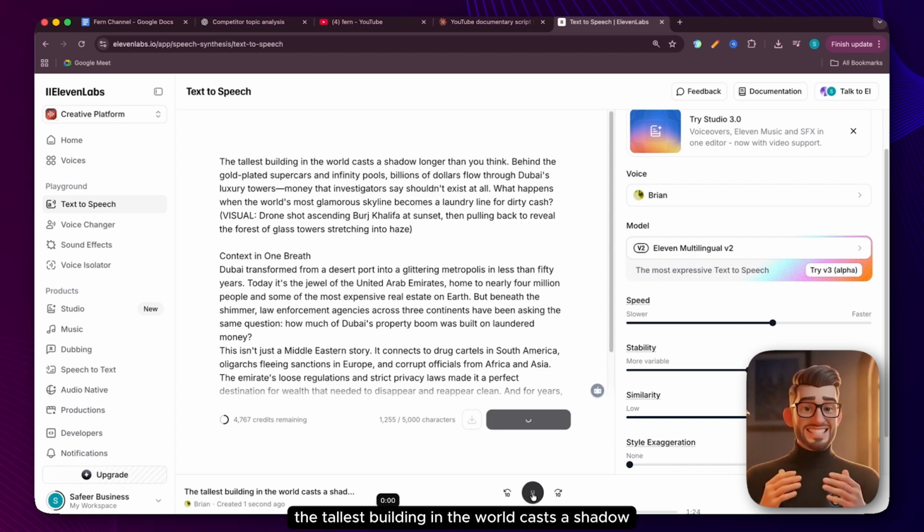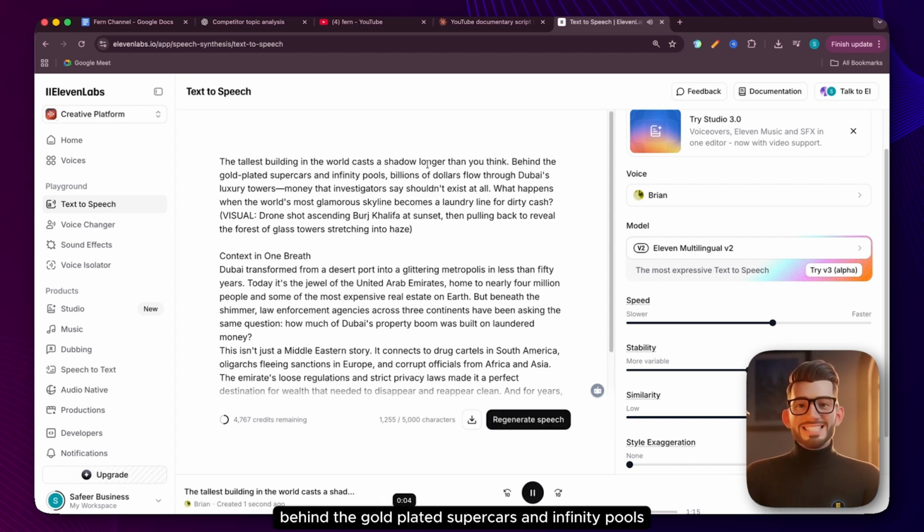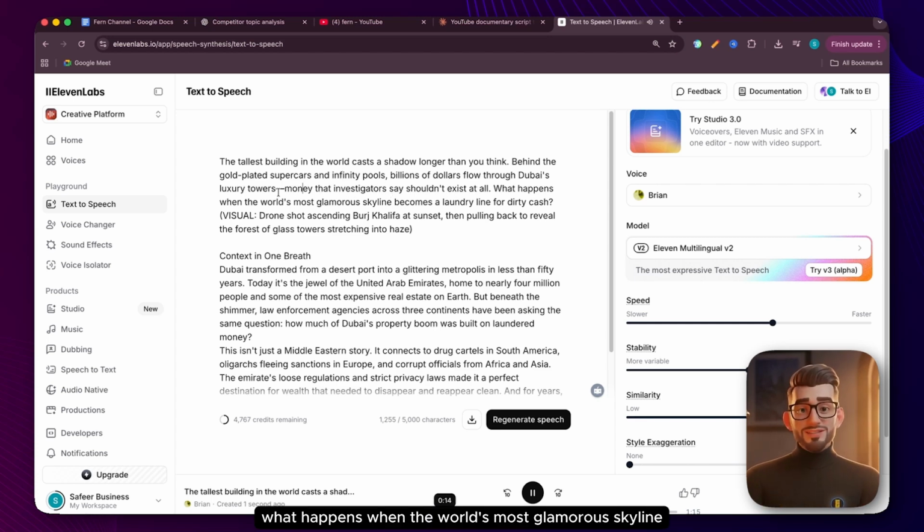The tallest building in the world casts a shadow longer than you think. Behind the gold-plated supercars and infinity pools, billions of dollars flow through Dubai's luxury towers. Money that investigators say shouldn't exist at all. What happens when the world's most glamorous skyline becomes a laundry line for dirty cash?